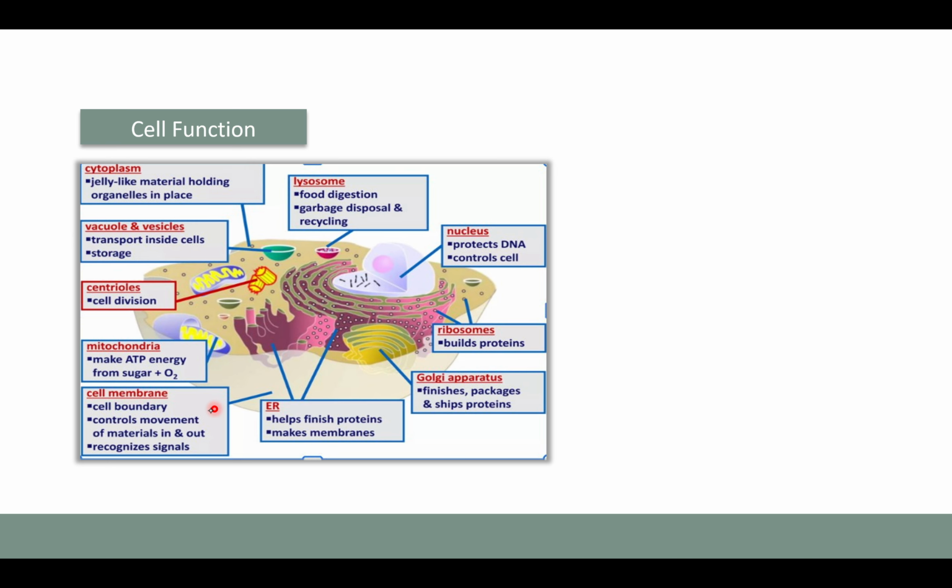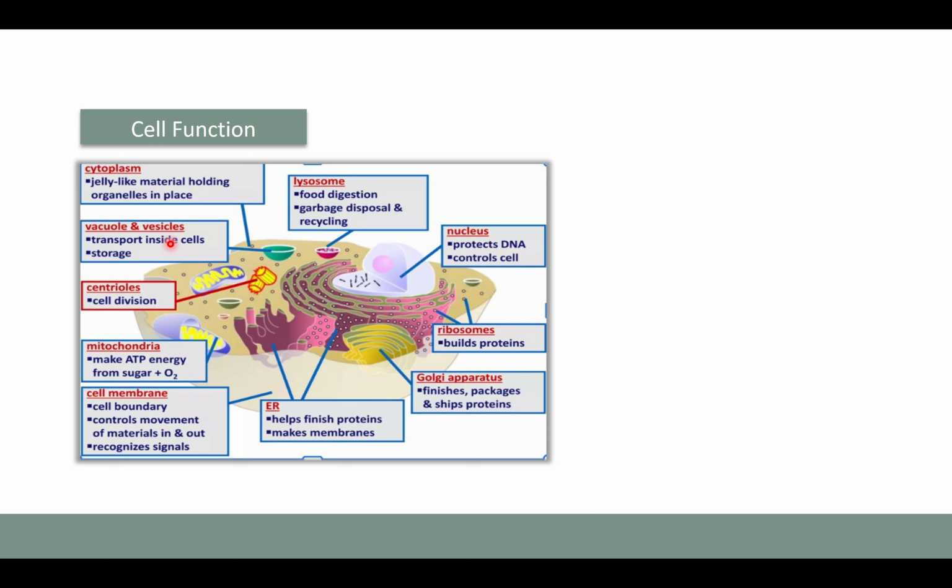There is a cell membrane which forms the boundary of the cell. It controls movement and material in and out of the cell, and it recognizes signals because it contains receptors. Mitochondria makes ATP and hence called as the powerhouse of the cell. Centriole is involved in the cell division.